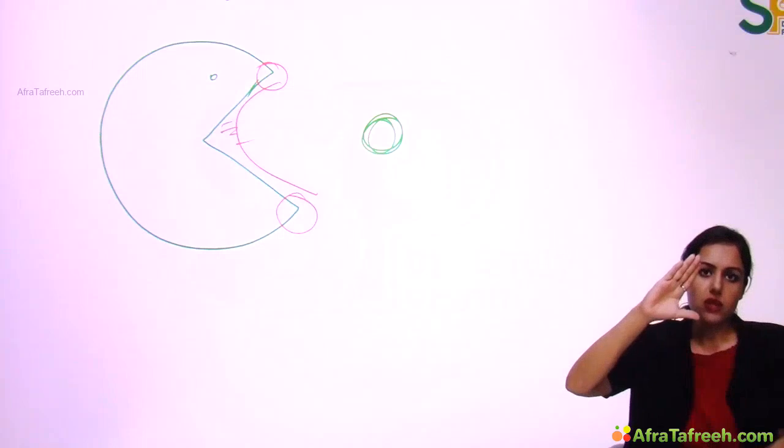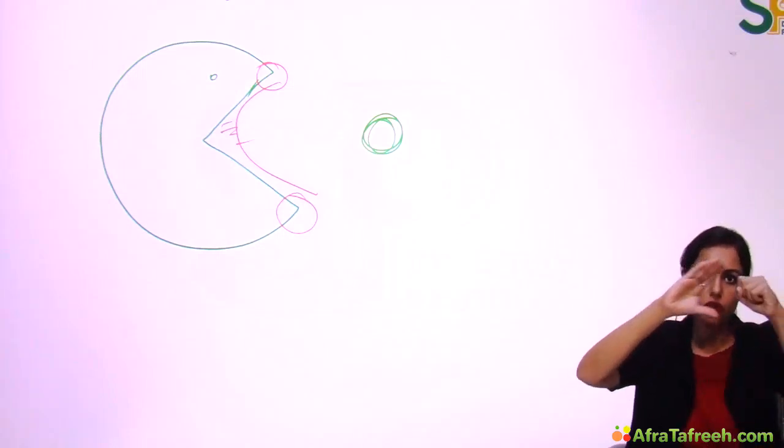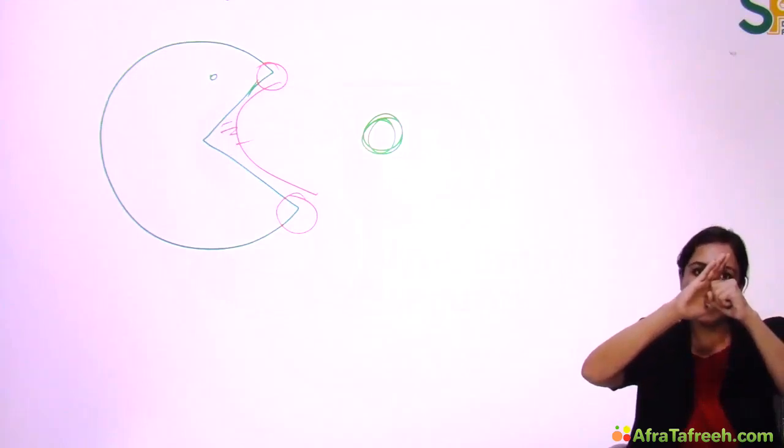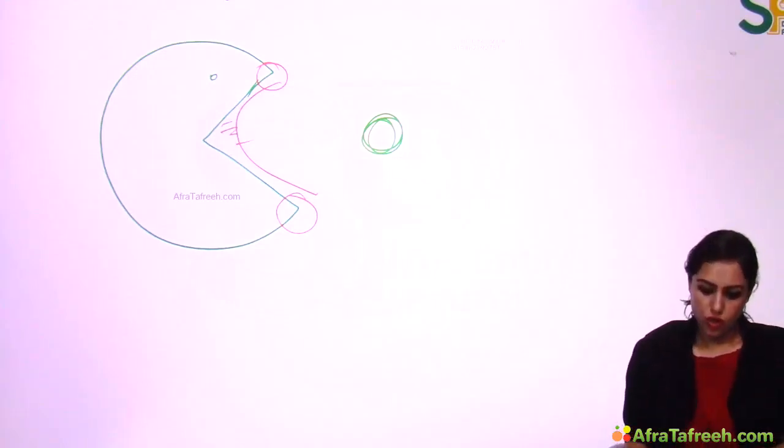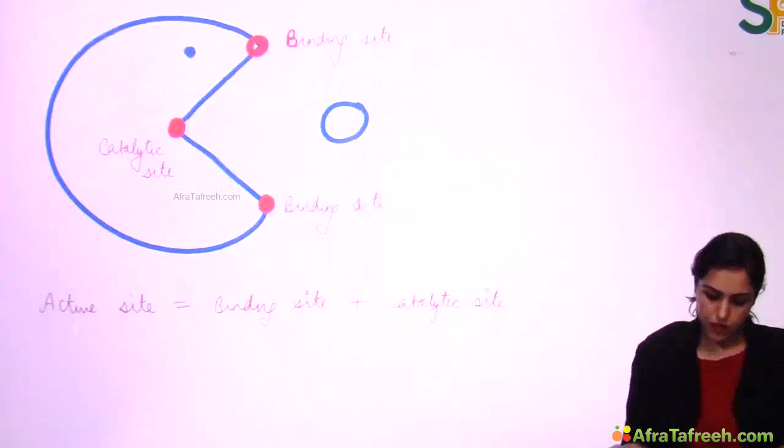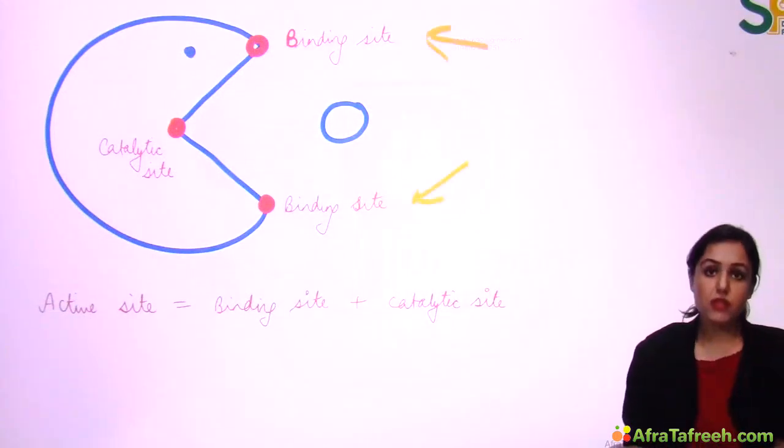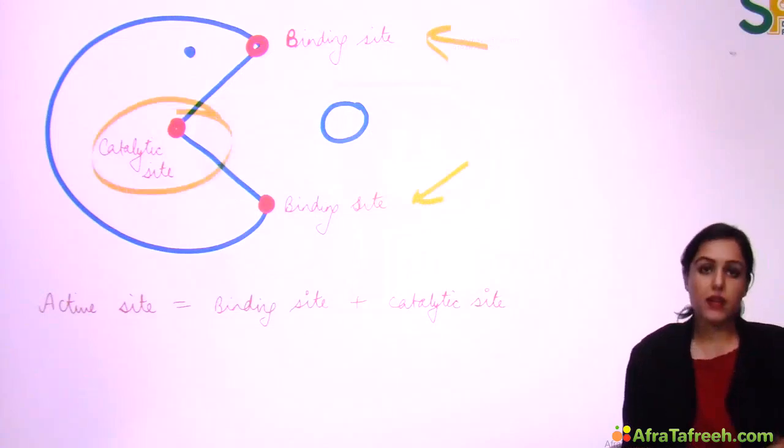And now this enzyme will first hold the substrate with the binding site, and then it will cut the substrate with the catalytic site, right? So note it down that the binding site is present here, and this in the center is the catalytic site. So active site is made up of binding site plus catalytic site, right?